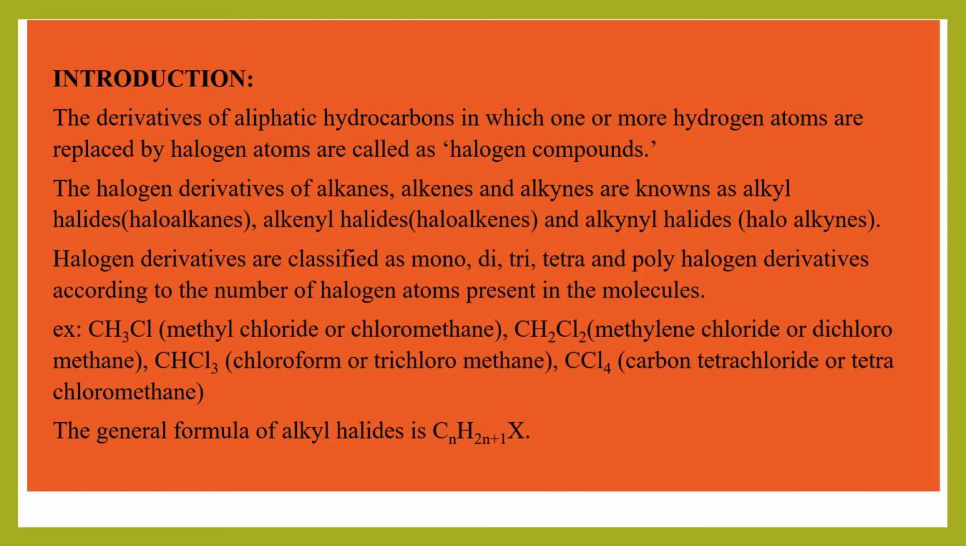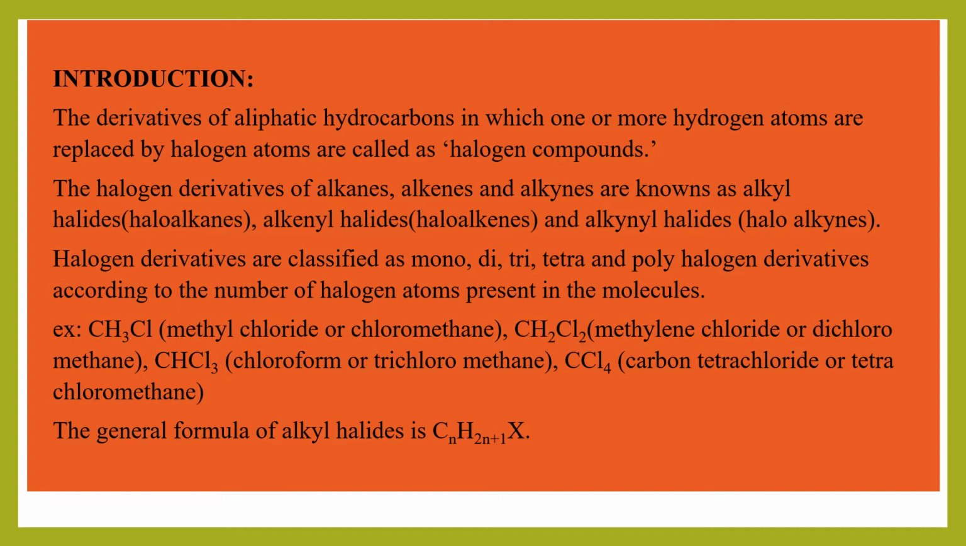So the derivation goes like this. The derivatives of aliphatic hydrocarbons in which one or more hydrogen atoms are replaced by halogen atoms are called halogen compounds. Okay, understood the definition? Next, these halogen derivatives of alkanes, alkenes and alkynes can be called alkyl halides, alkenyl halides and alkynyl halides.